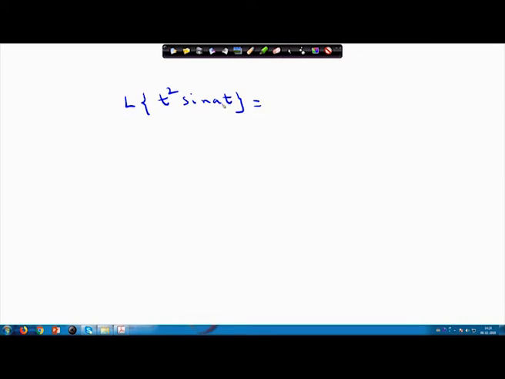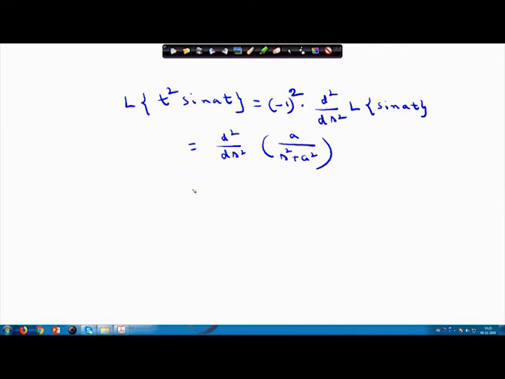We know, if I know the Laplace transform of f t, then I can find out the Laplace transform of t power n f t also. So, using this formula, this will be minus 1 to the power n, here n is 2. So, minus 1 whole square into d square by d s square of Laplace transform of sin a t, and already we know what is the Laplace transform of sin a t. So, you will obtain d square by d s square of a by s square plus a square.